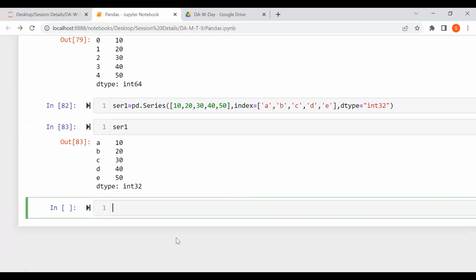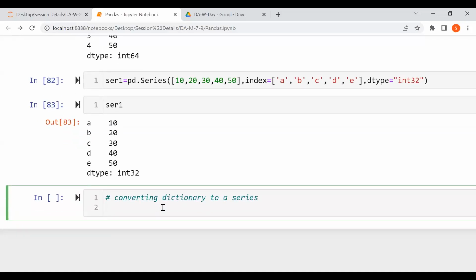Okay. So now we'll go with another conversion, converting a dictionary to a series. Yes, it will change, because we are giving that. So now we are converting the dictionary to a series. We'll take a dictionary first.